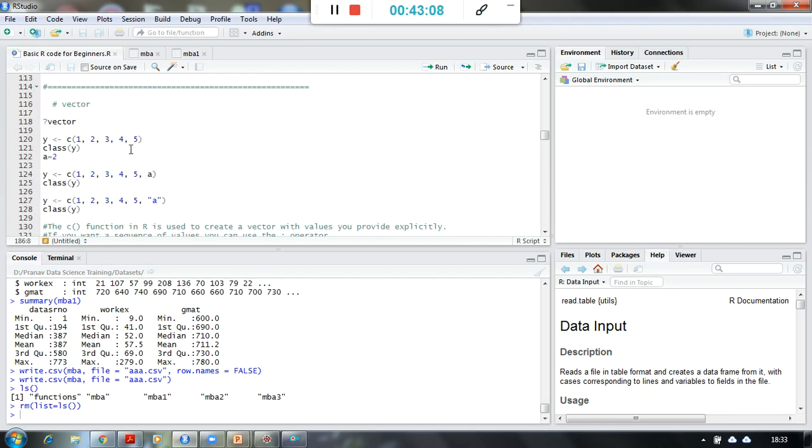We are not going to do all of this when it comes to data science and analytics. This is just a separate session I am creating for those who, as I said in the introduction, are not familiar at all with anything about programming. Of course this is not going to be enough.